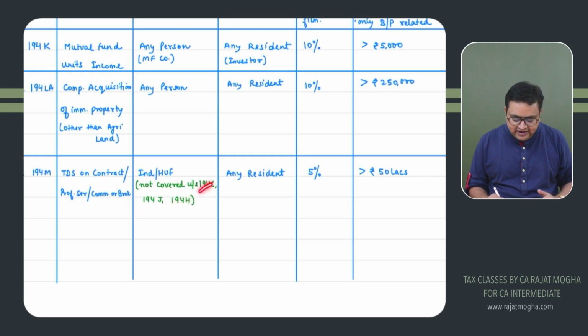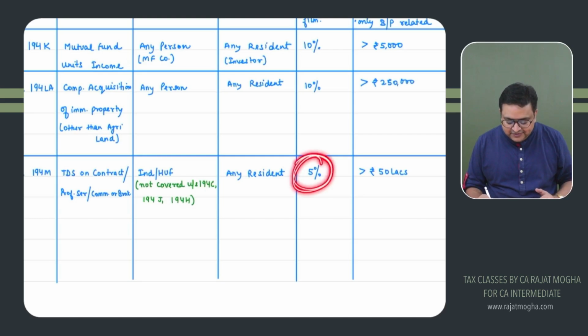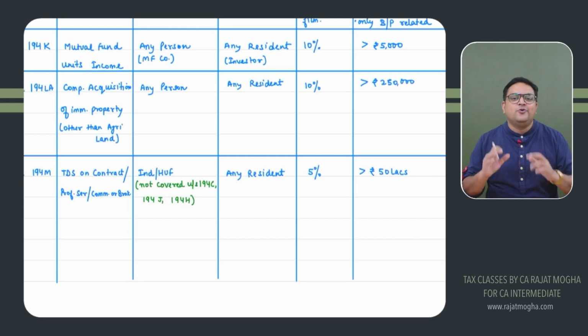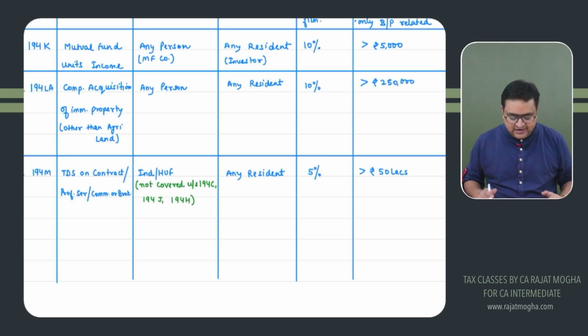Or let's say it is 194C or 194J. If it is a personal contract, then they are also covered over here. So the rate of TDS would be 5%. The threshold limit is 50 lakh rupees. If you are paying more than 50 lakh, please go and deduct TDS at the rate of 5%. A very, very important section, 194M.